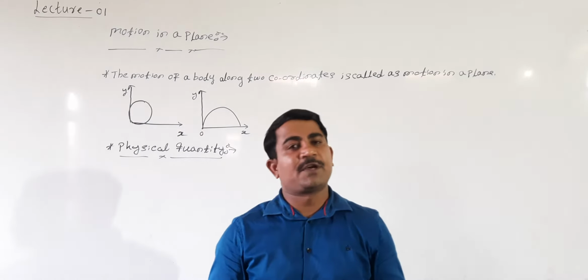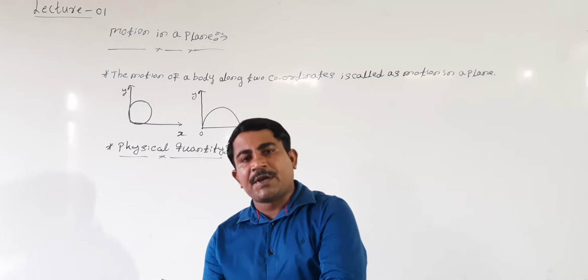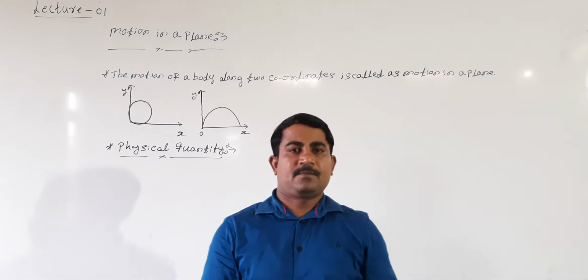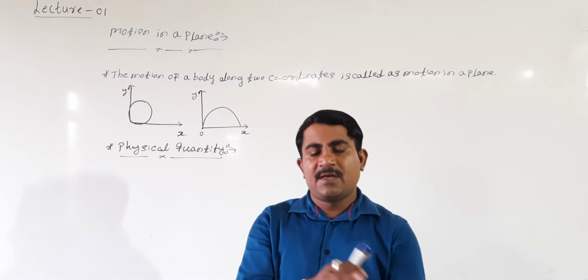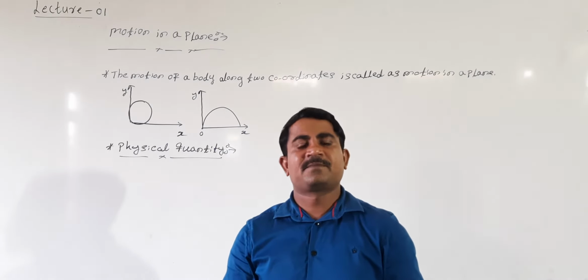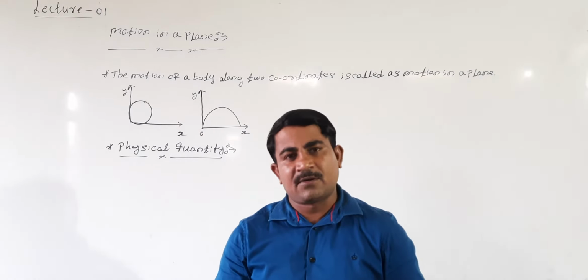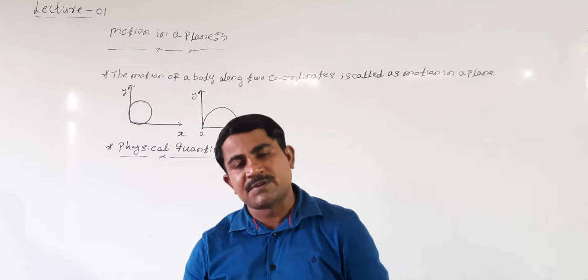Physical quantity, we call it bhautika parimana in Kannada. Physical quantity means any quantity that can be measured. Mass can be measured, length can be measured, time can be measured, electric current can be measured, luminous intensity can be measured, right? What is a physical quantity? The quantity which can be measured, that quantity we call a physical quantity.